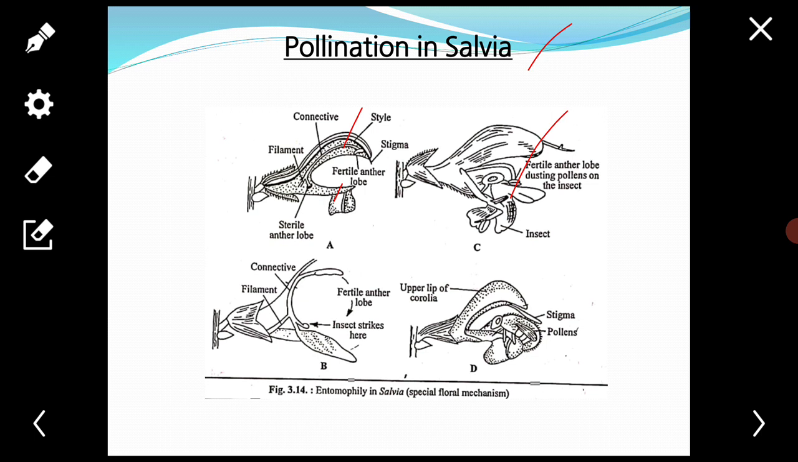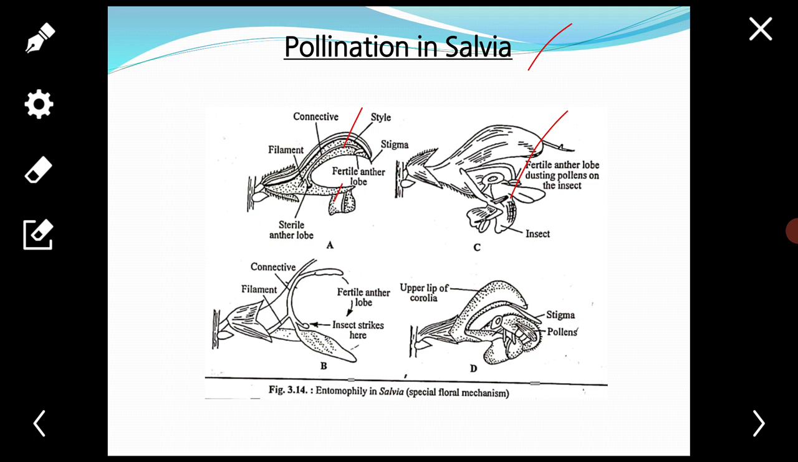Both the parts of the anther are separated apart due to the elongation of the connective. The elongated connective has two unequal arms. The upper arm is long and curved. It bears the fertile lobe of the anther. The lower arm of the connective is short and bears the sterile lobe of the anther.